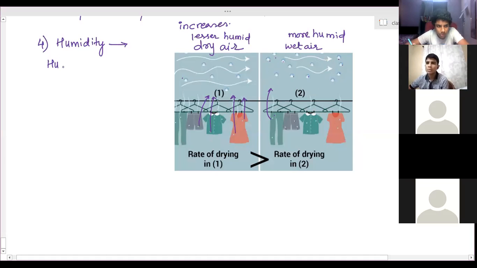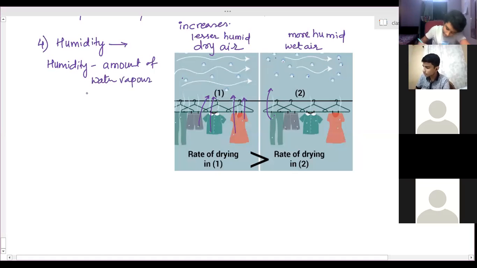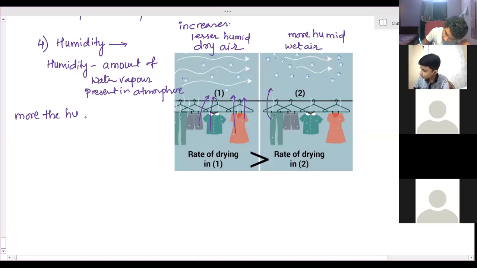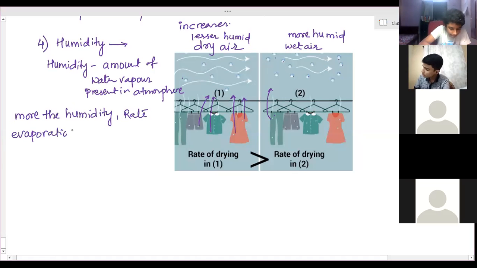Humidity means the amount of water or moisture, water vapor, present in air, present in the atmosphere. With more humidity, the rate of evaporation decreases.